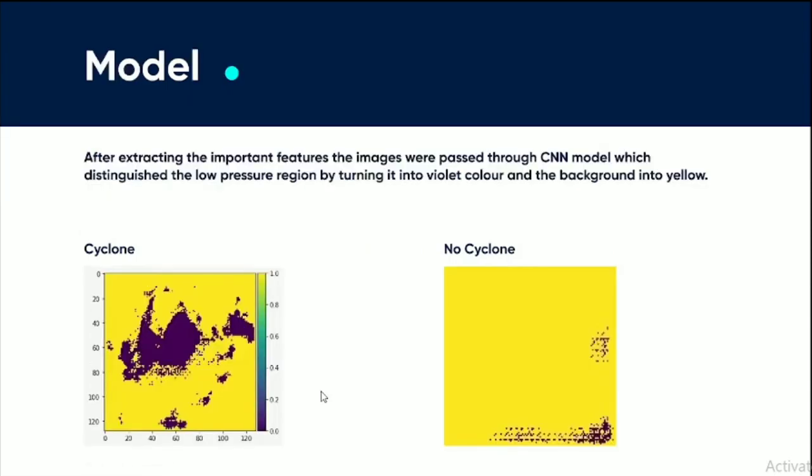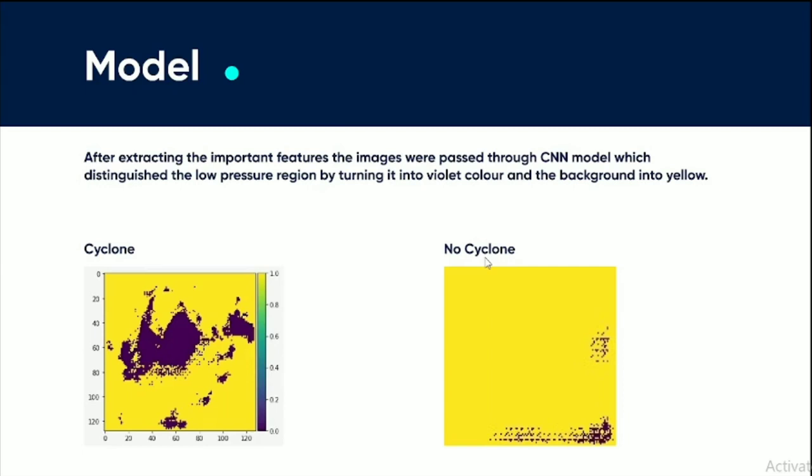Our model is a convolutional neural network. This neural network distinguishes the low pressure region by converting it into violet color, while it turns the background into yellow. We can see the major difference. In the case of a cyclone, the percentage covered by the violet area is much more compared to when there is no cyclone.